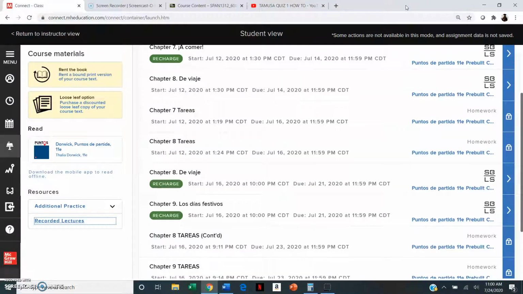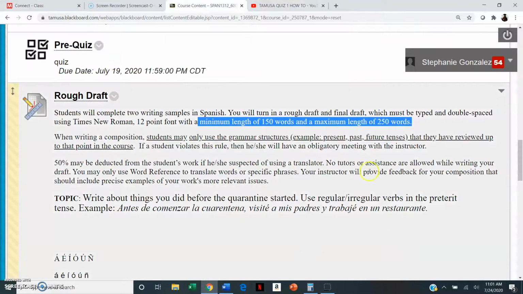You should not be using Google Translate or Babbel Translate or any of the other translation services that are offered. And I've been doing this for a long time, so I can definitely tell when someone has directly translated something, or used a translator instead of translating themselves.